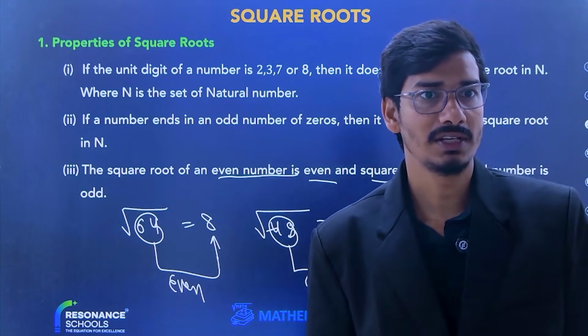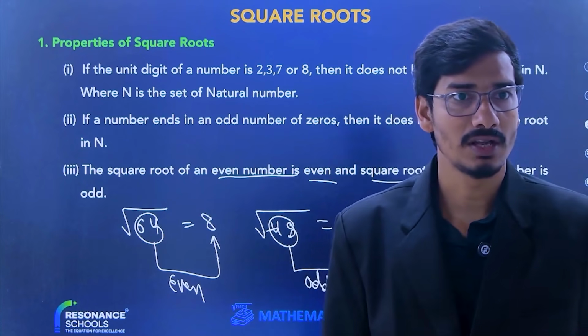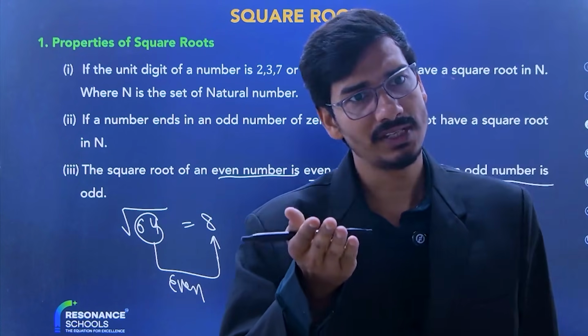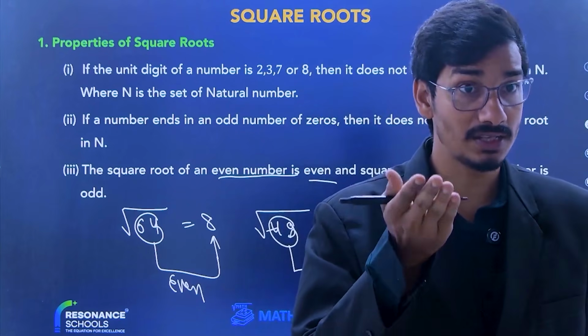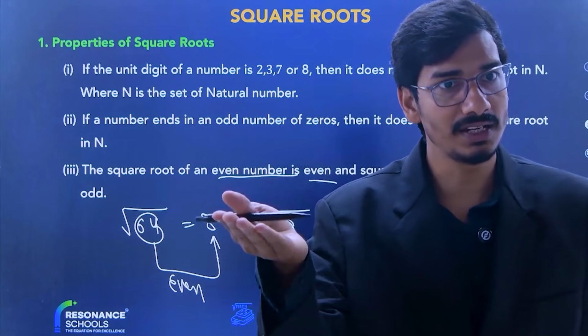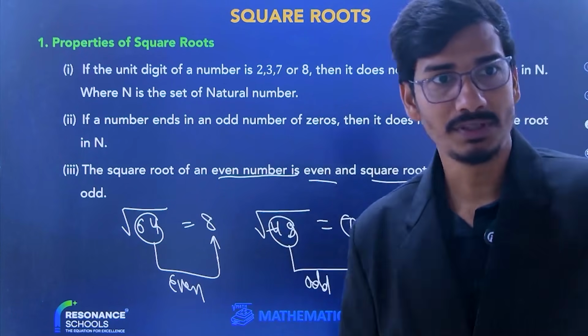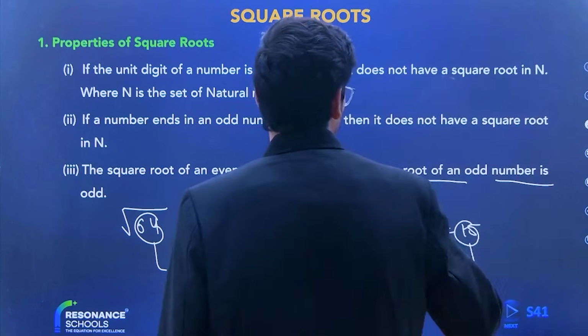Someone is asking, sir, what is the difference between a square and a square root?